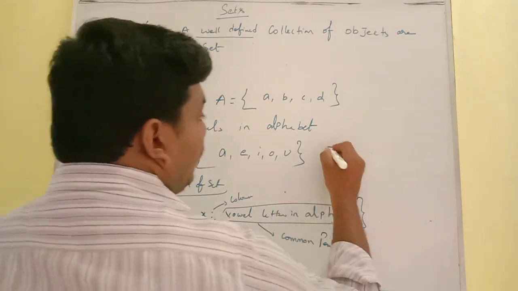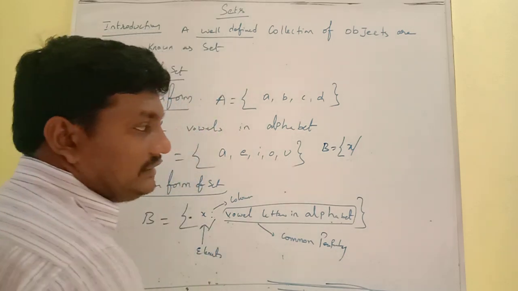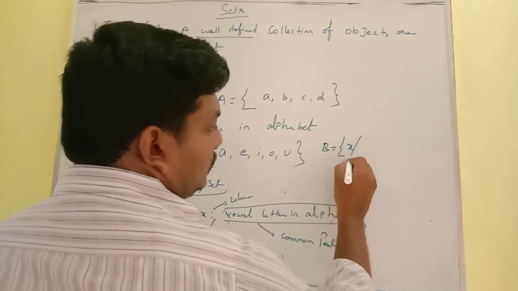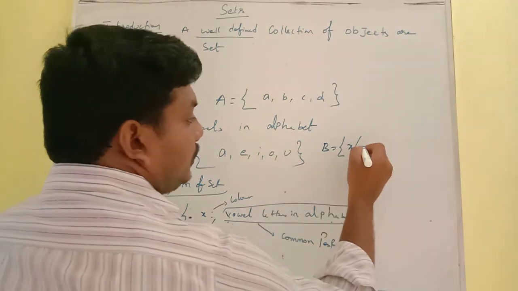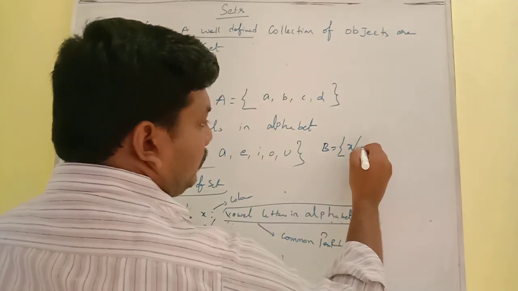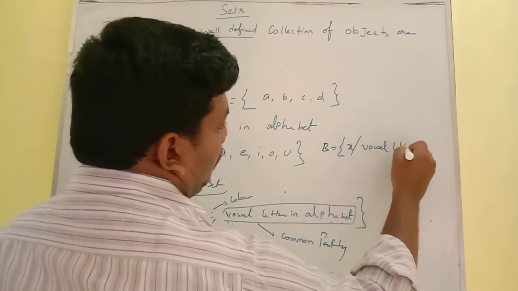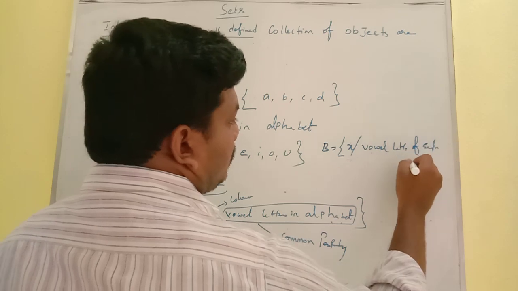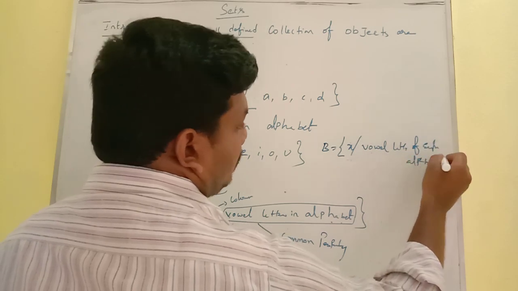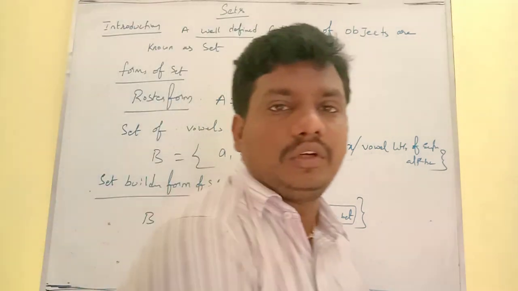That can be written as B is equal to the set of x such that, and the colon is also called such that. The common property is the same: vowel letters of the English alphabet, then enclosed with brackets. So this is the notation of set builder form.